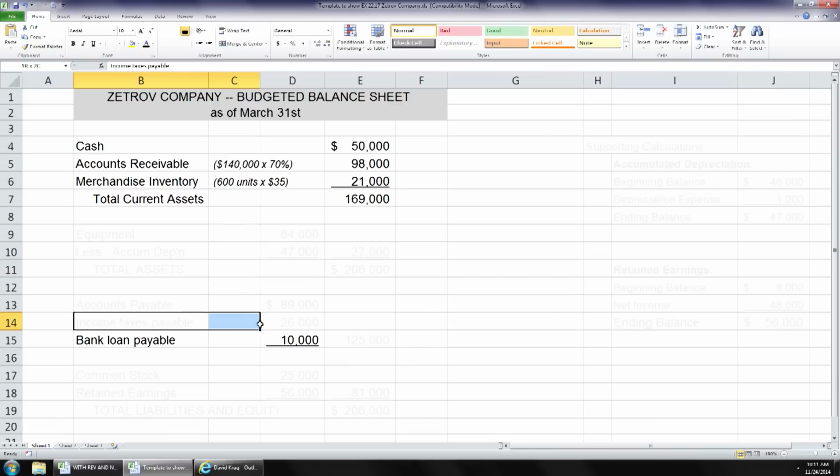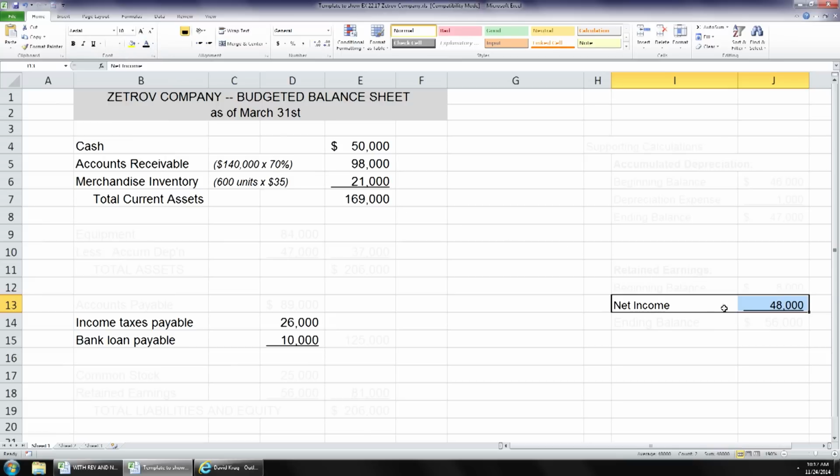Okay, we have an income tax liability, income taxes payable of $26,000 from reading that, okay? All right, and they said what our net income was, right? We're gonna use that here in a supporting calculation over here in a minute. So let's go ahead and just list that. All right.